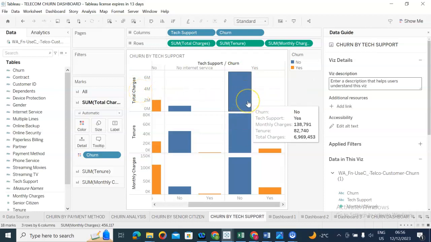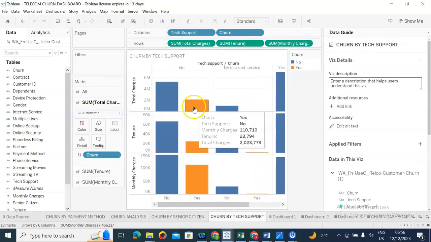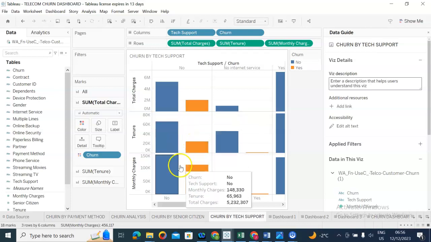You can see that from this, it does not indicate that the charges were what pushed people to churn. You can also see that tech support was quite important, because if you compare those who churned here, you see that they didn't have tech support. So tech support says no, churn rate says yes. That means tech support actually plays a huge role.